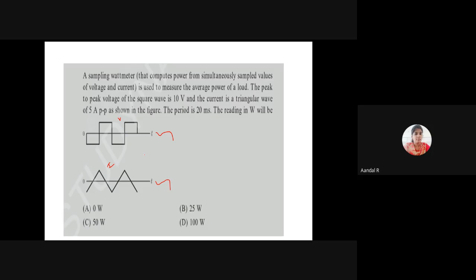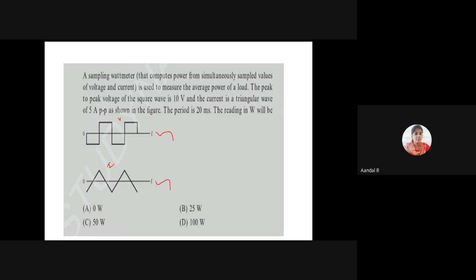In an AC circuit, the formula for power is P equal to 1 by T integral of 0 to T VI dt.